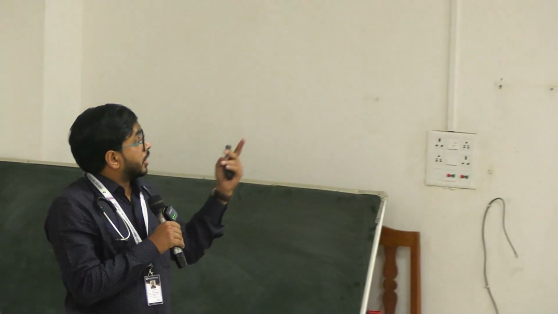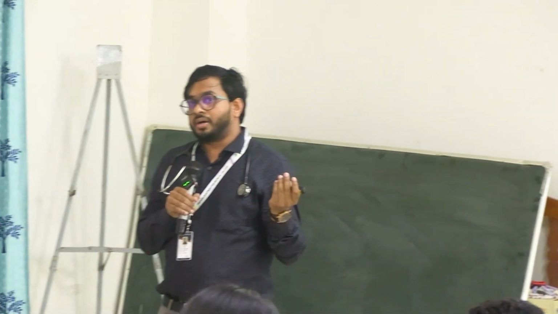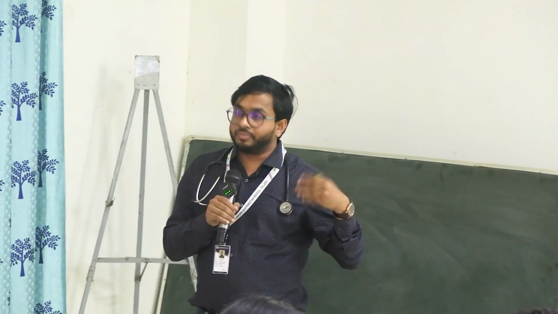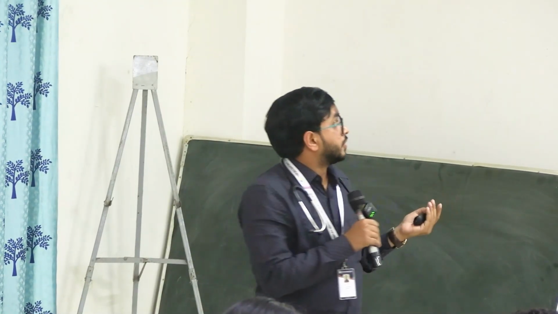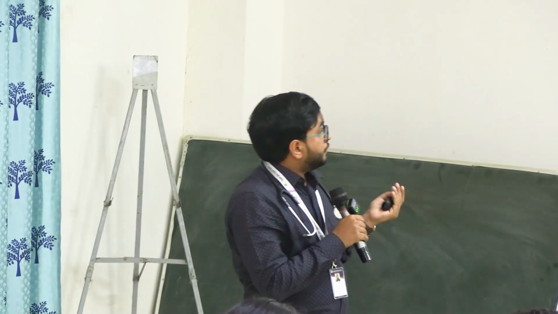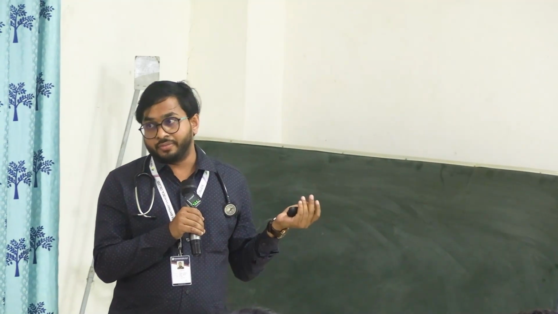So you have to treat the acute and chronic complications also. Reduce the long-term complications, like coronary artery disease, strokes, peripheral neuropathy, retinopathy. These are the chronic complications of diabetes. So you have to modify lifestyle also, and improve the quality of life.